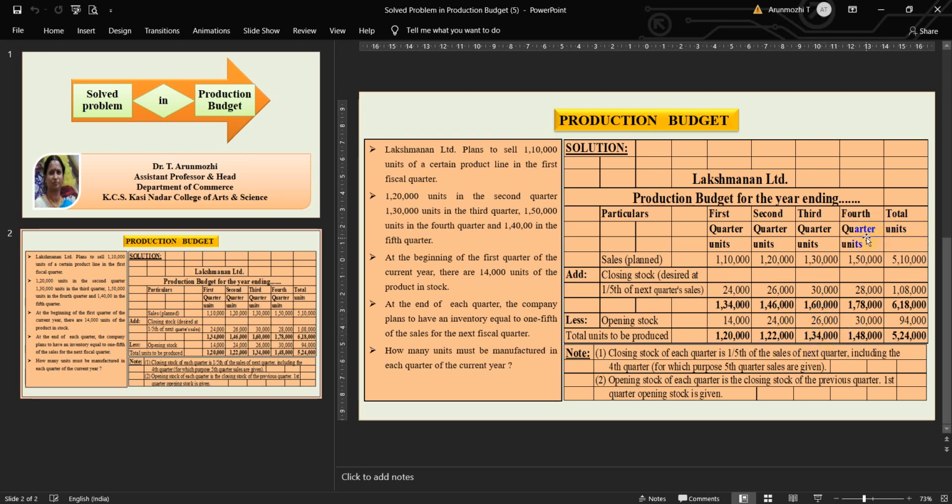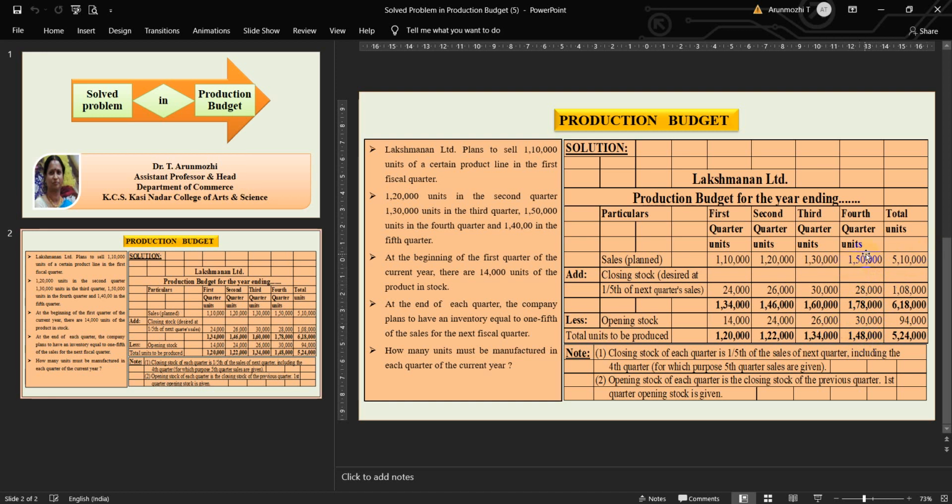And in the fourth quarter, the sales is 1,50,000. One-fifth of the next quarter sales that we are getting is 28,000. So totally we get 1,78,000. And 1,50,000 divided by 5, you get 30,000. So 1,78,000 minus 30,000, you get 1,48,000.